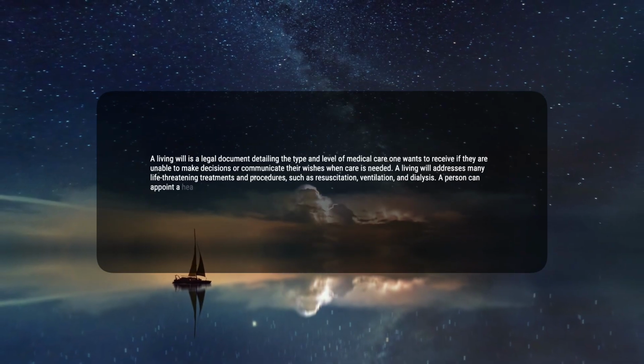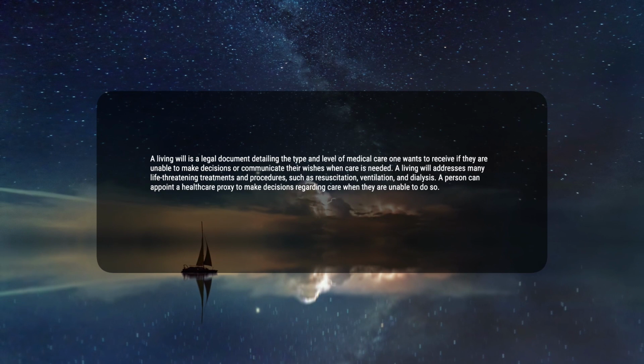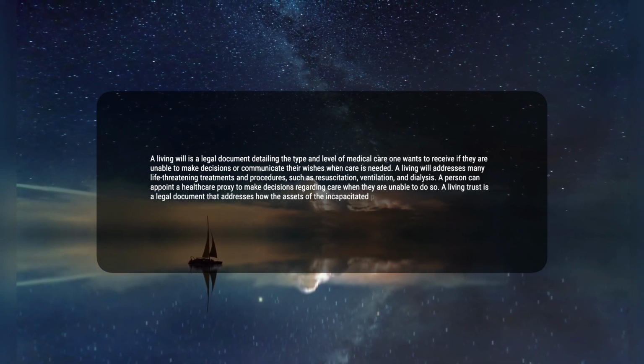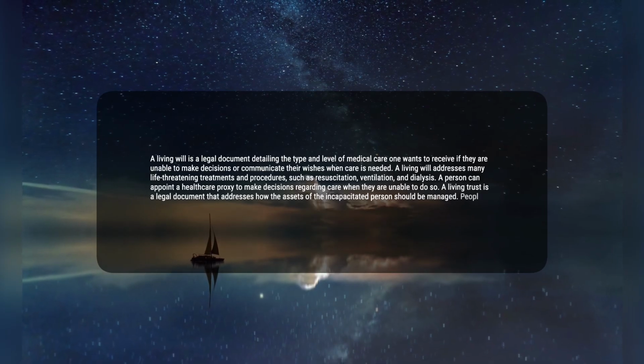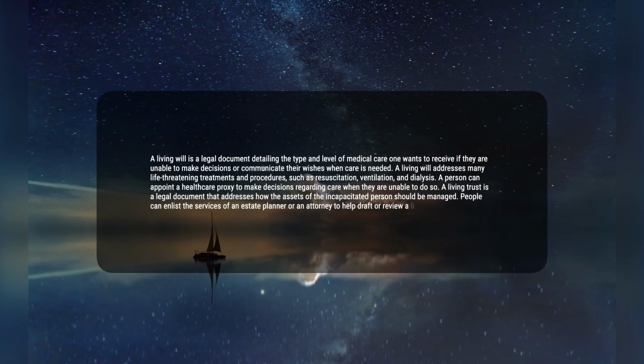A person can appoint a healthcare proxy to make decisions regarding care when they are unable to do so. A living trust is a legal document that addresses how the assets of the incapacitated person should be managed. People can enlist the services of an estate planner or an attorney to help draft or review a living will.